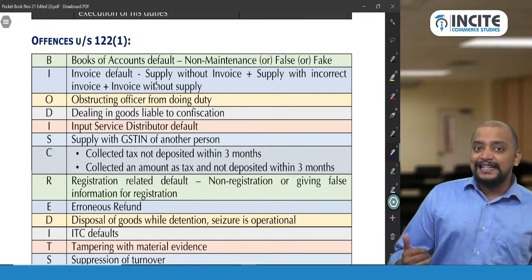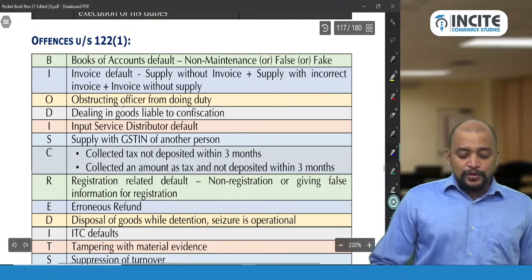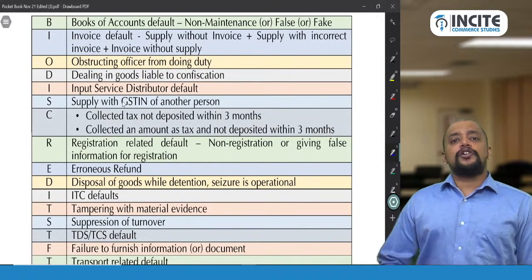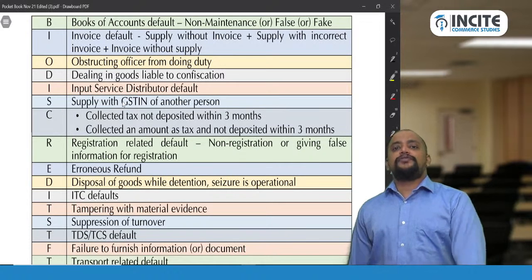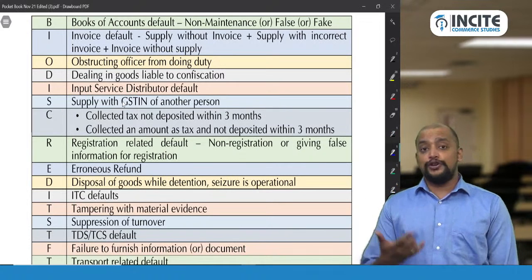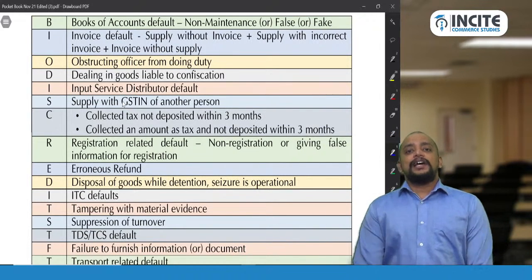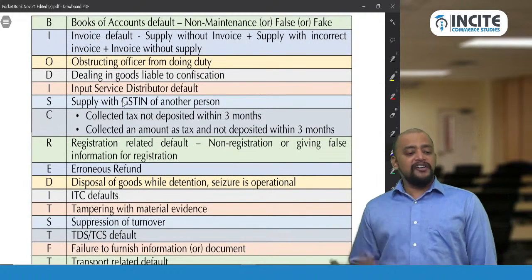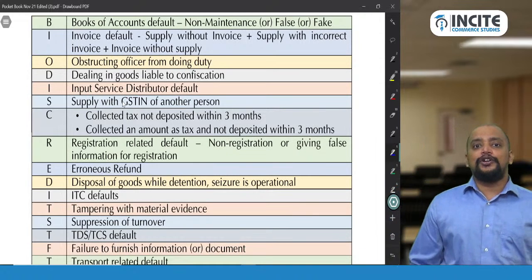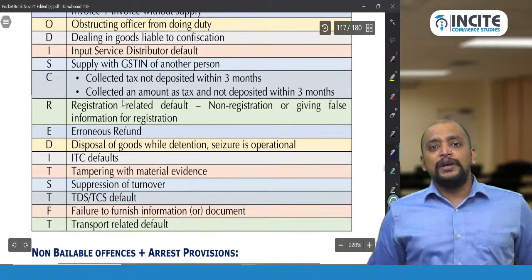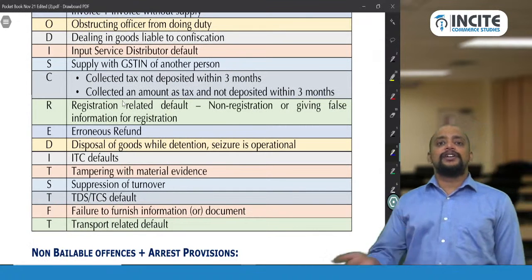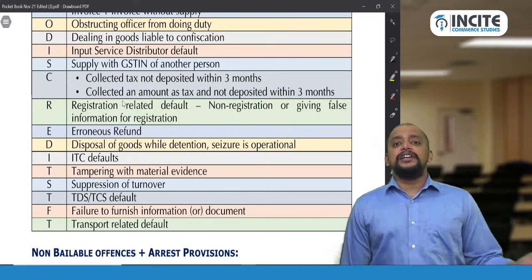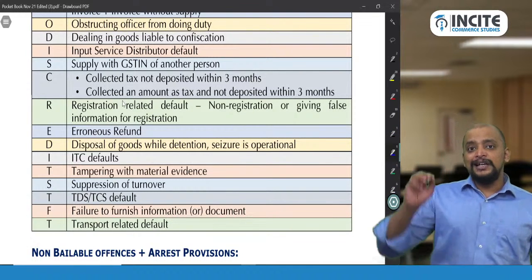Then D for dealing in goods liable for confiscation. There are some goods which are liable for confiscation. You know that these goods are liable for confiscation, but you are dealing with those goods, that is, purchasing and selling them. That is an offense. Okay. Then I for input service distributor default. What ISDs do is take some credits and distribute the credits to the branches by giving an ISD invoice. This is known as ISD default, input service distributor default.